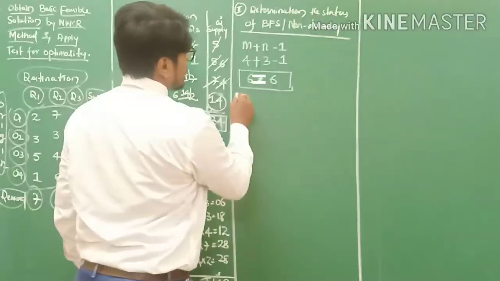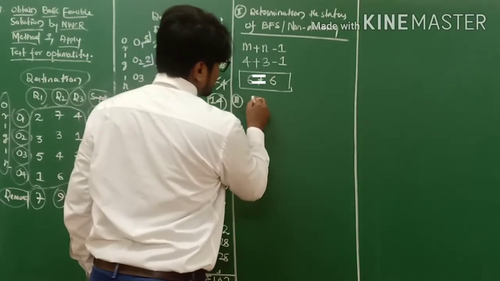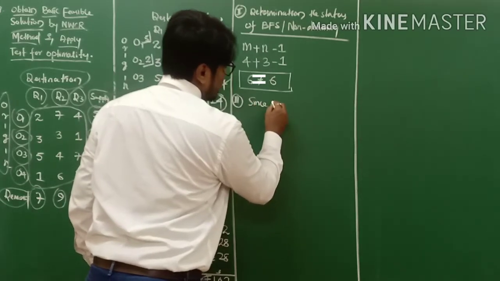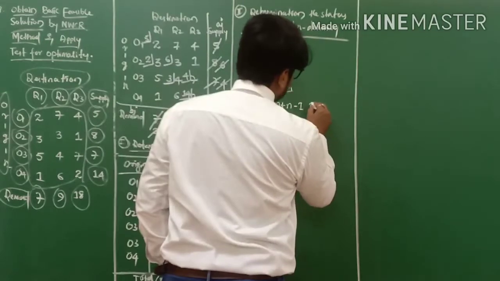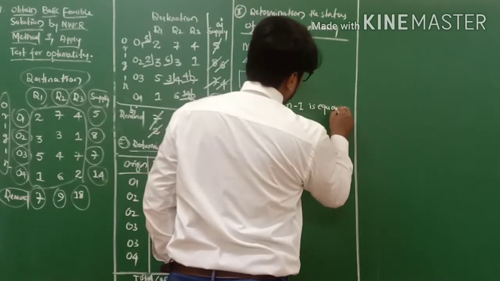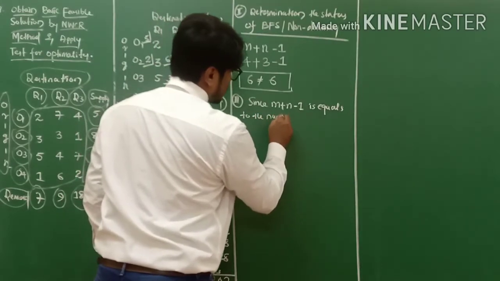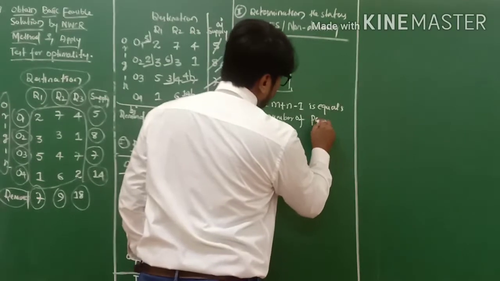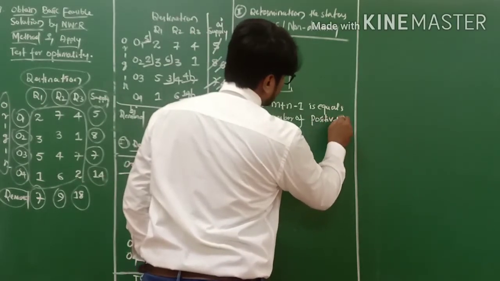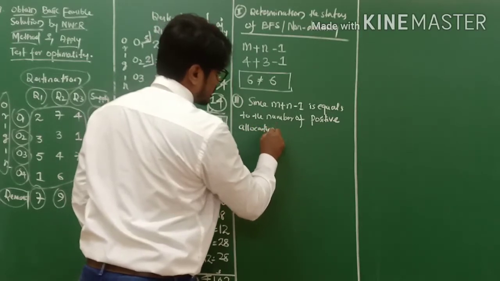Hence the conclusion says, since m plus n minus 1 is equal to the number of positive allocations.